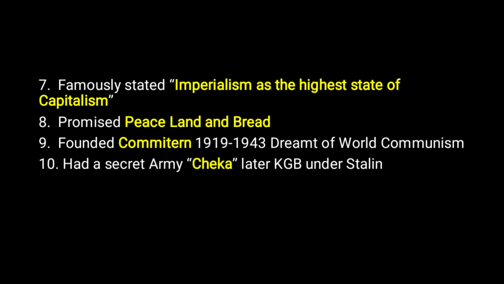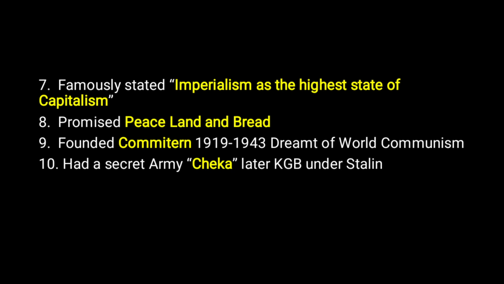And Lenin famously stated that imperialism is the highest stage of capitalism. He defined imperialism as the highest stage of capitalism, meaning where capitalism ends, imperialism starts. So he saw capitalism as a tool of imperialism, the power of Westerners, and how they are colonizing developing countries. And he promised peace, land, and bread to common people, because we know the condition of laborers and the common poor people in Russia.